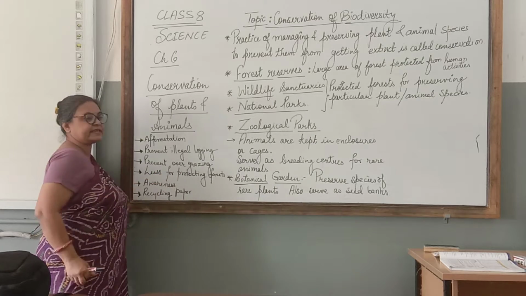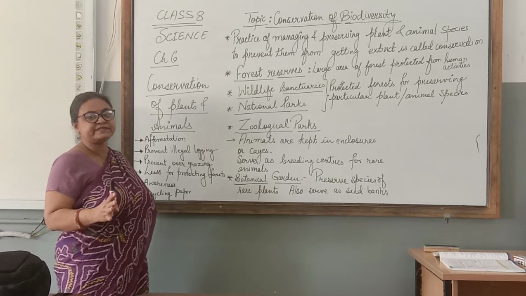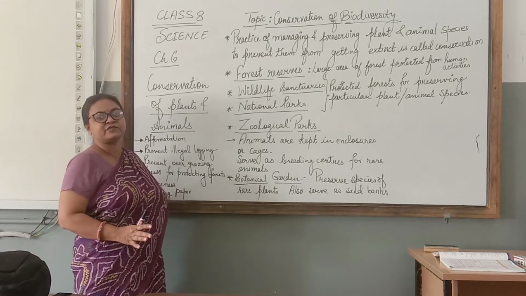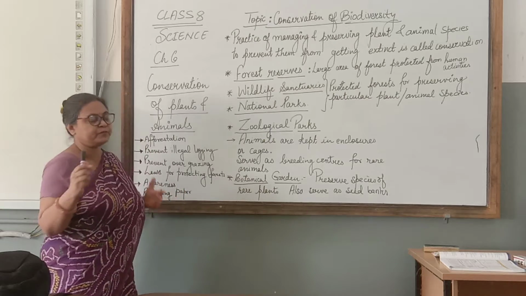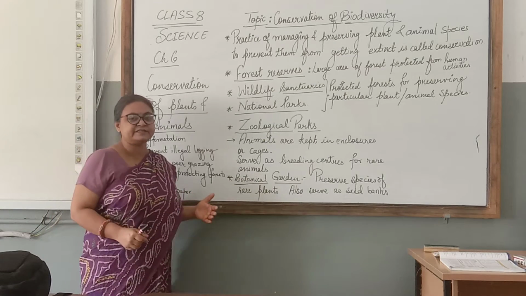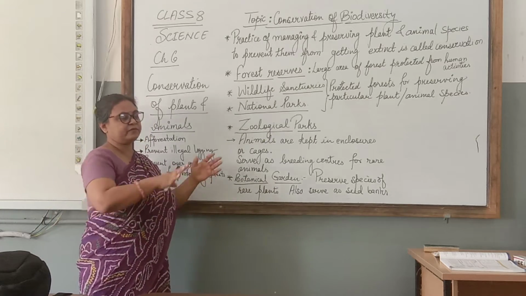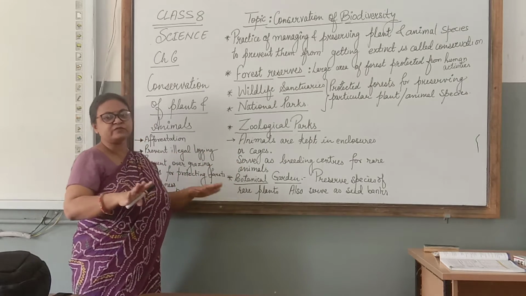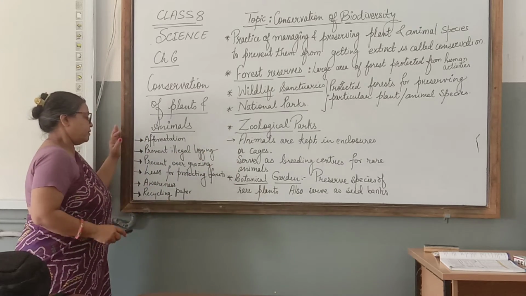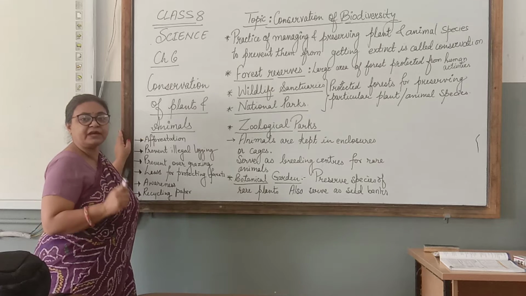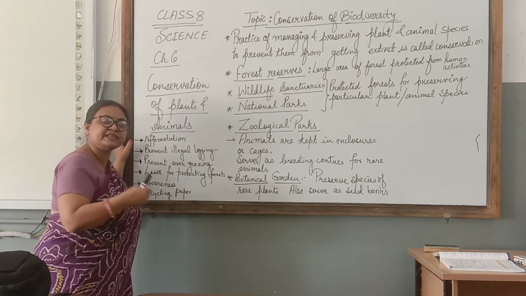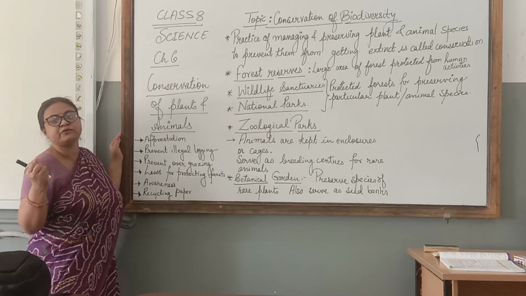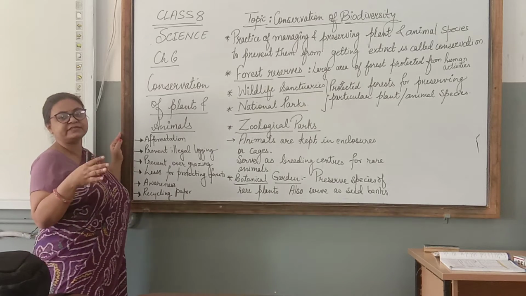Prevent overgrazing. Overgrazing is also one of the reasons by which the forests are being destroyed. So the grazing area should be limited. The animals should be grazed only in a certain place, and overgrazing should not be allowed, because when the animals are eating the plants, they are pulling the plants with the roots, and so the plants cannot grow.